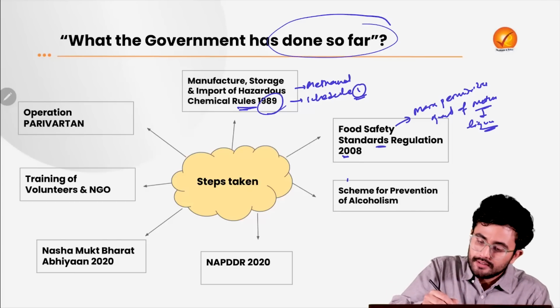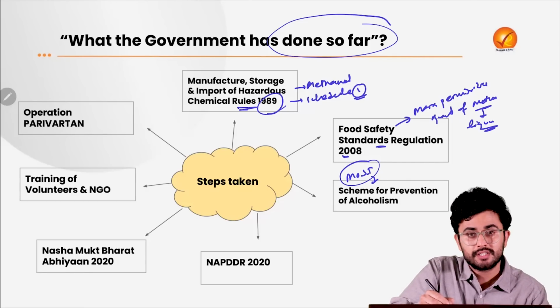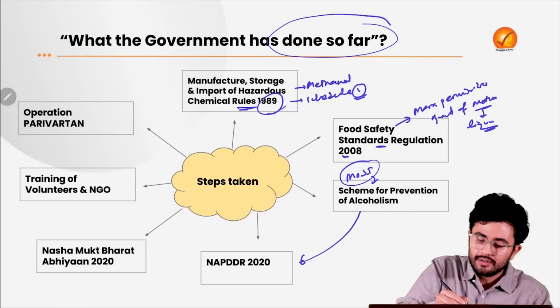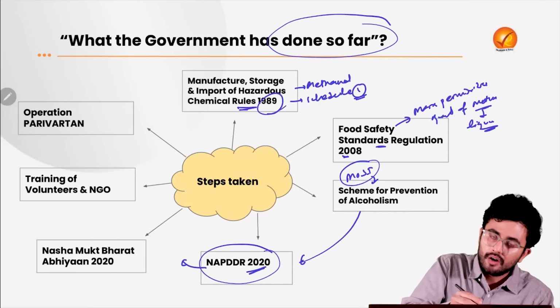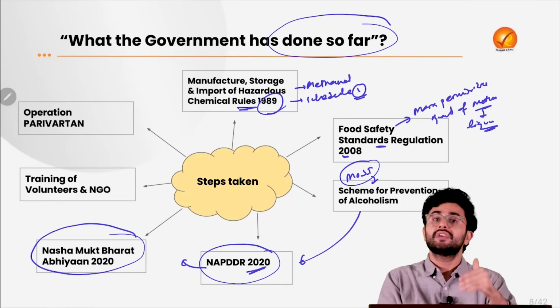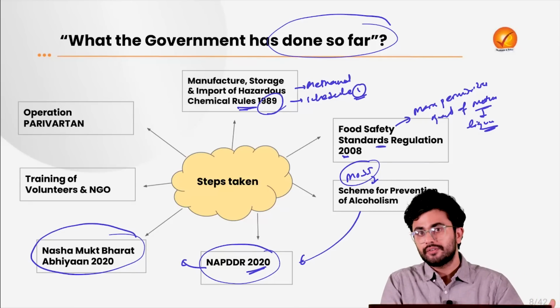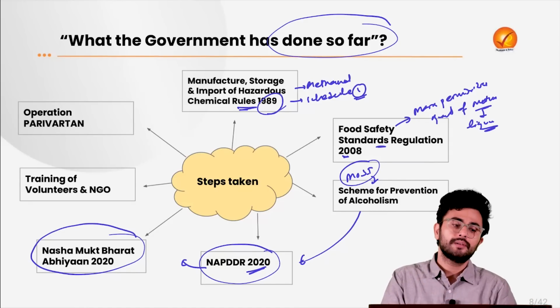Third, there is a scheme for prevention of alcoholism which was launched by the Ministry of Social Justice, and that has been merged with the National Action Plan on Drug Demand Reduction 2020. Under the very same initiative, the government has also launched the Nasha Mukti Bharat Abhiyan, under which we are training volunteers and NGOs at the grassroots level to educate people about the ill effects of alcohol.